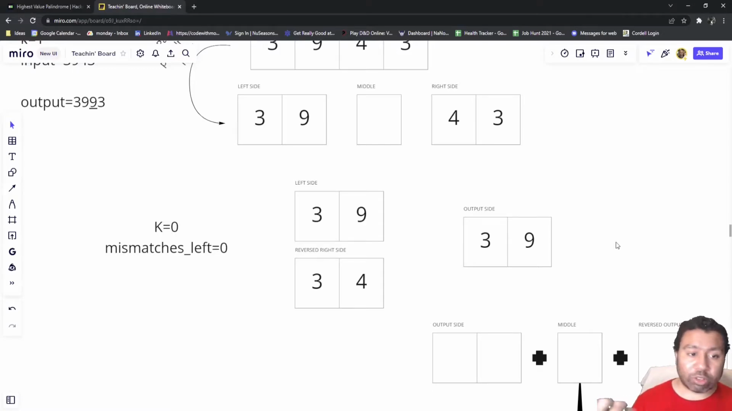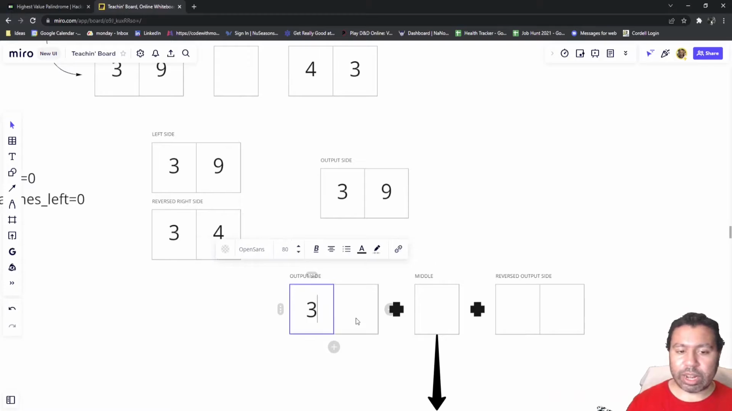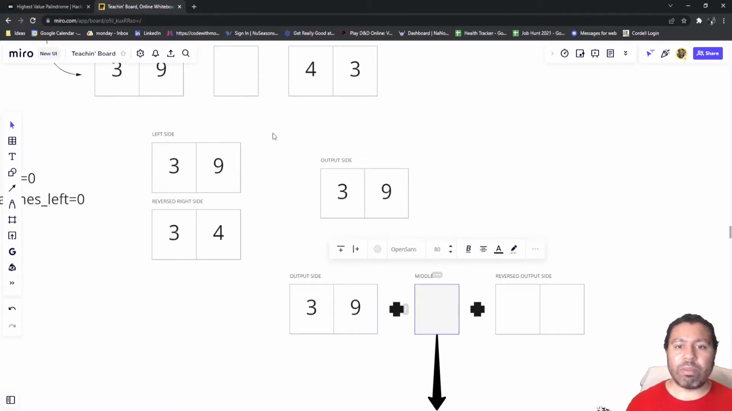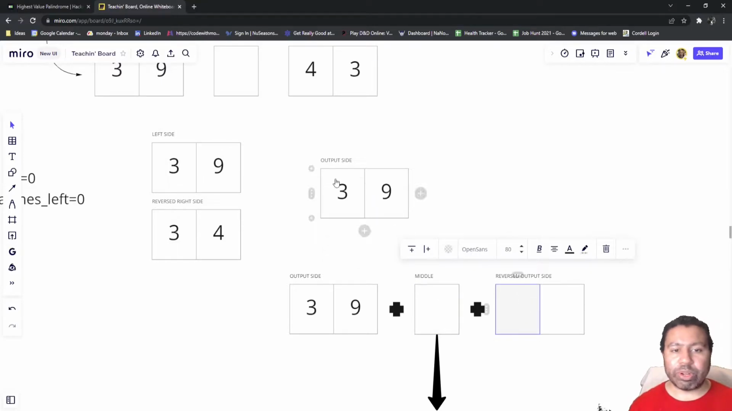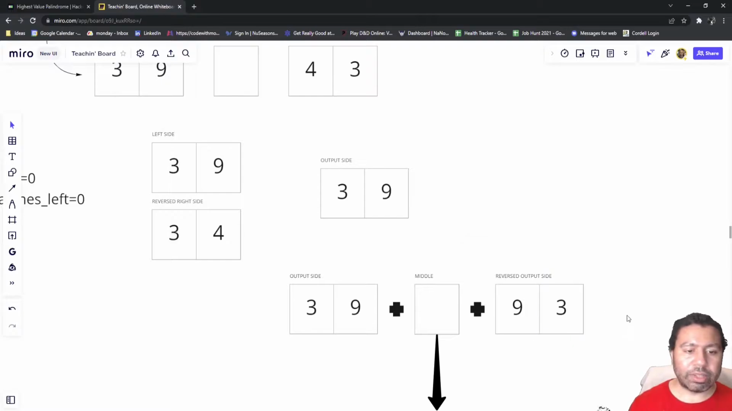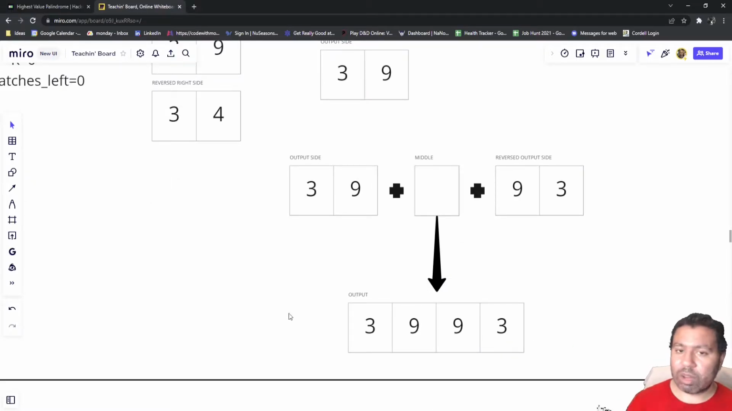And now all we have to do is reconstruct our output. We'll put in a 3, 9 here. We'll take our middle that was over here, which is nothing, so we don't have to do anything there. And the reverse output, which is now going backwards, is 9, 3. So we'll put 9, 3 here. And that is the expected output. And that's how we work through the algorithm.